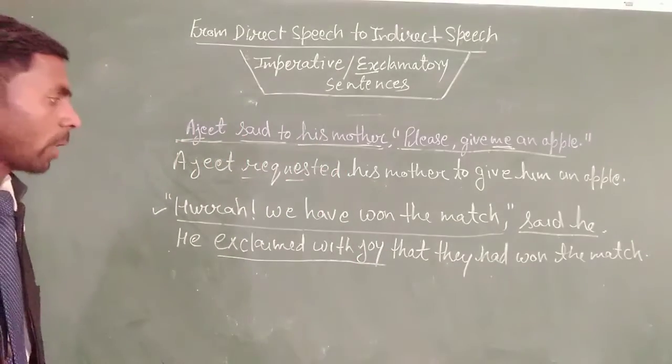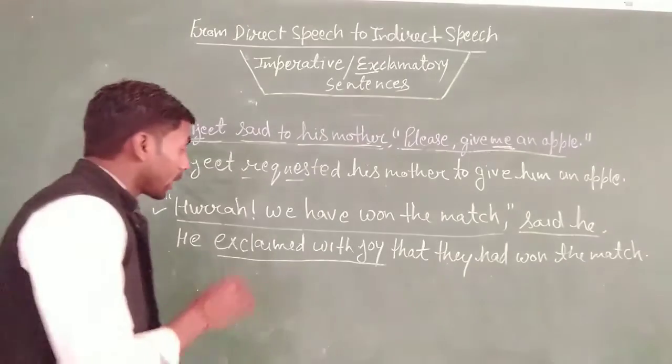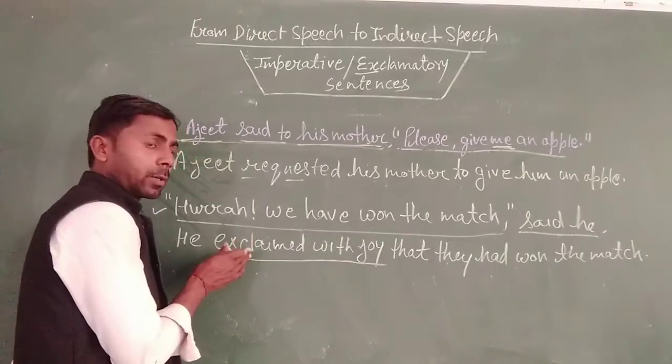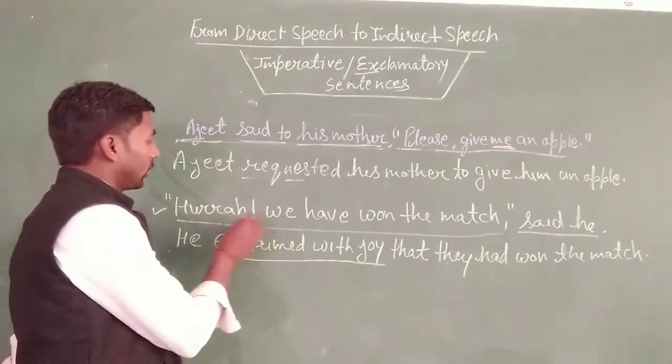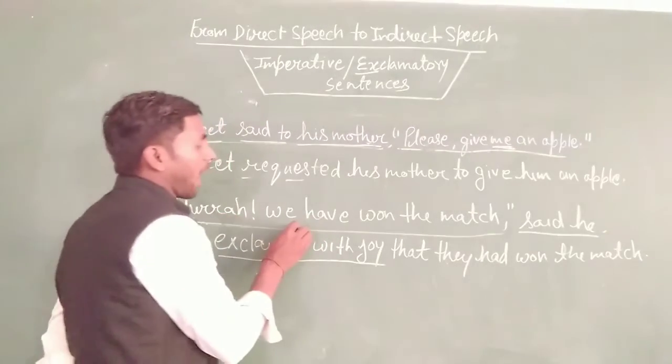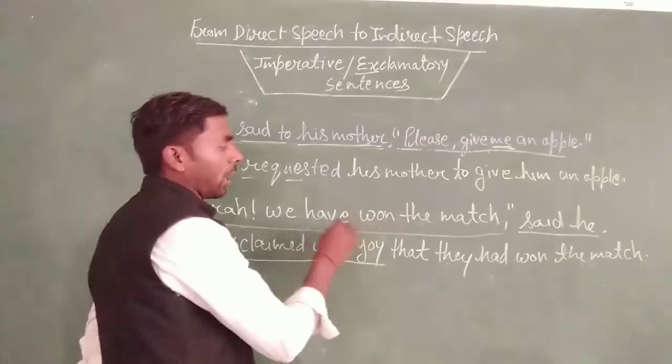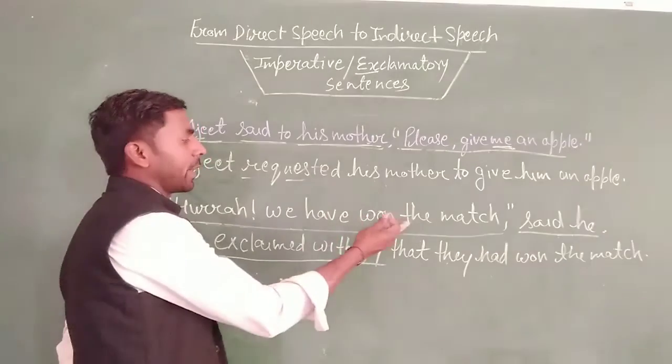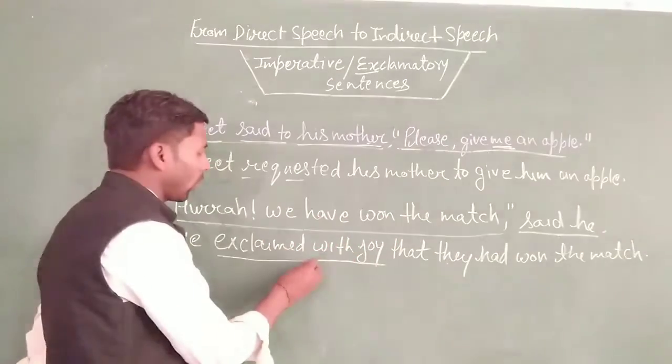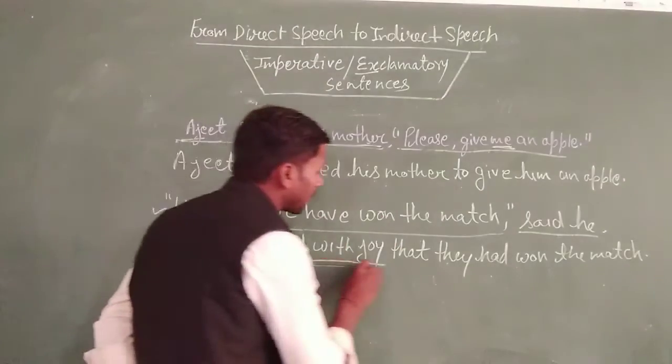Why are these words used in the reporting verb? Because this reported speech expresses the joy or feeling of happiness of the person. So we can use exclaimed with joy.